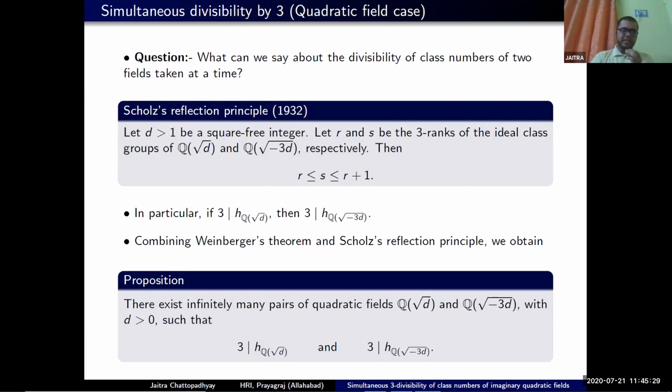Now the question is whether we can replace the integer -3 appearing inside the square root, or the integer 3 appearing as the divisor in the conclusion, by some other integer.